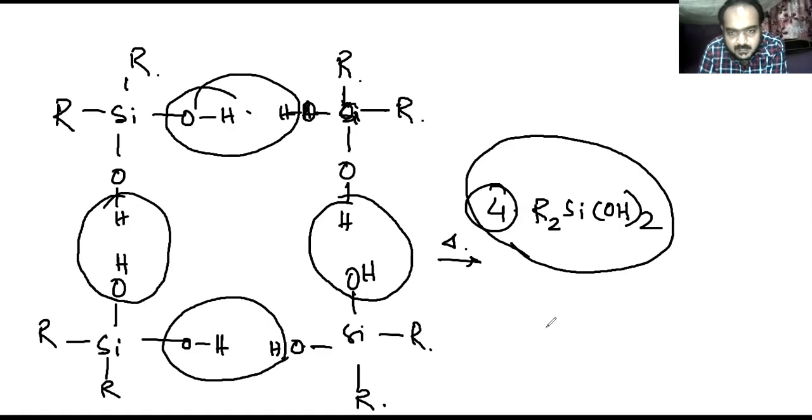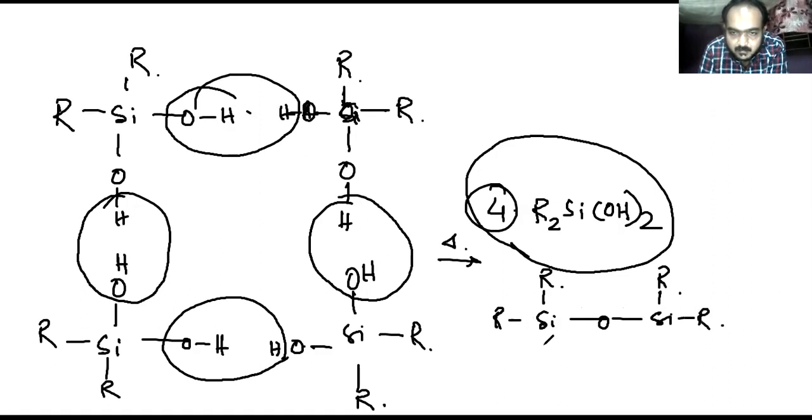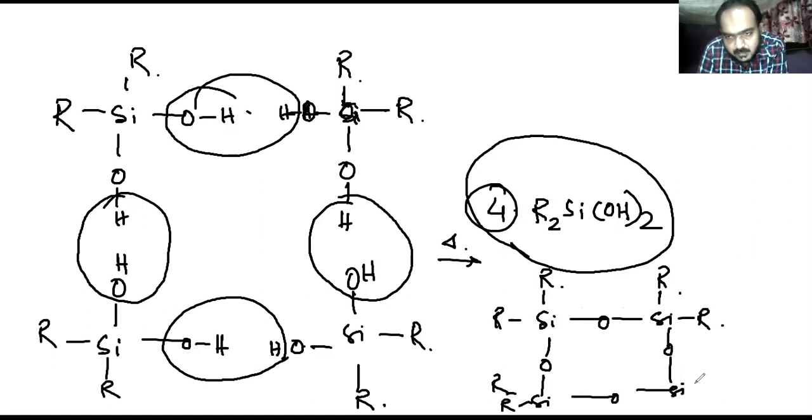So the structure will become Si R R O Si R R O Si R R O Si O R R. This is known as silicone.